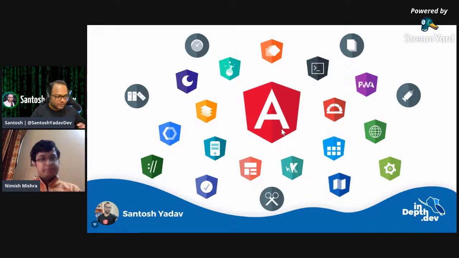Right. Then there's a second question, that is, why TypeScript? The moment we were introduced to TypeScript was when Slack, where we are actually based, shifted its desktop application from JavaScript to TypeScript. So why is Angular also based on TypeScript? Okay, so to be frank, TypeScript is something which is growing really fast.